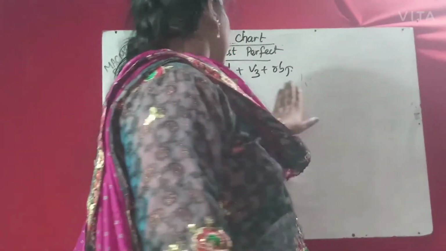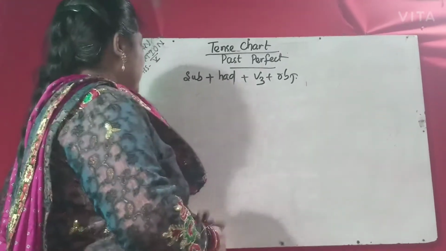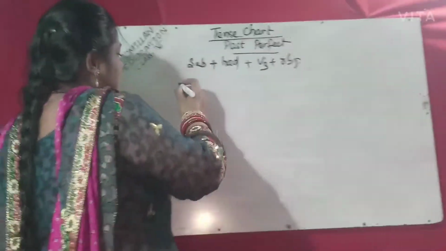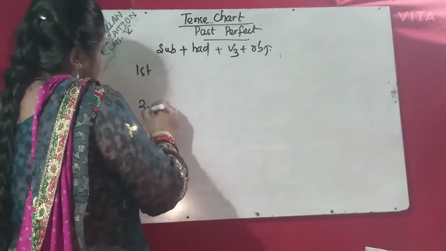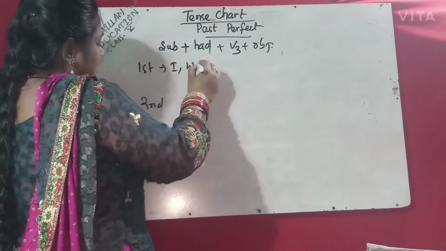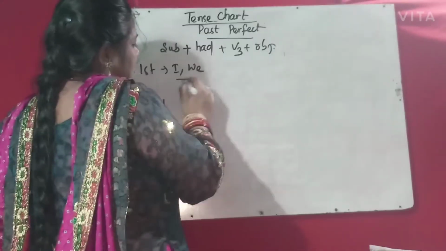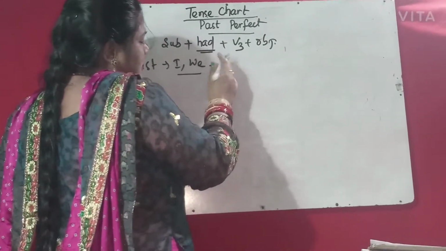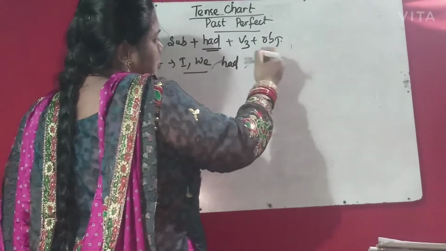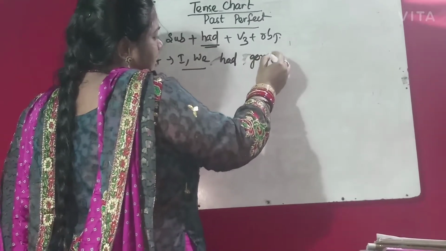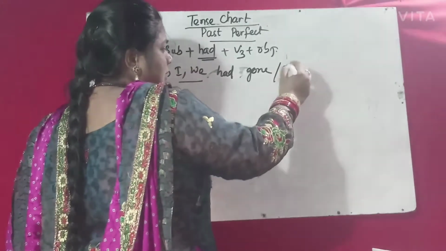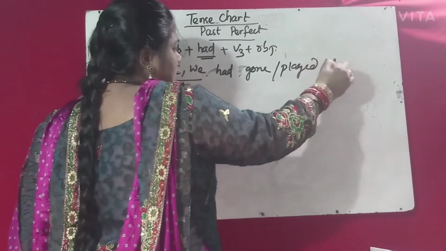So we apply the past perfect tense formula in different sentence persons. First person, second person, third person. First person: I, we. Subject I, we, auxiliary verb is had, then the V3 verb. V3 means, suppose go, goes, the V3 verb is gone. I, we had gone. Or played, or danced.